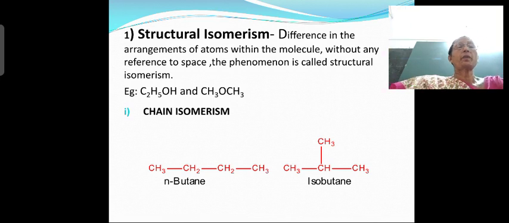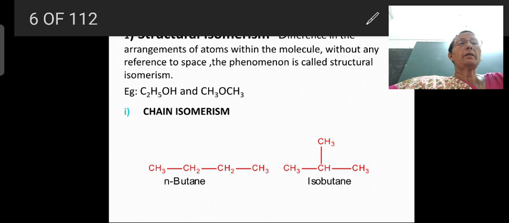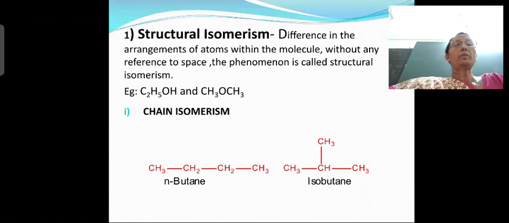Chain isomerism. What do you mean by chain isomerism? Two or more compounds having the same molecular formula but differing in the length of the hydrocarbon chain. So what is the difference? The length of the hydrocarbon chain is different. What is the example? Normal butane and isobutane. You can see the structure of the molecules here. Normal butane has all 4 carbon atoms in a straight chain, whereas in isobutane only 3 are present in the straight chain, and 1 is a branch. So it is shorter. So the length of the hydrocarbon chain is different.